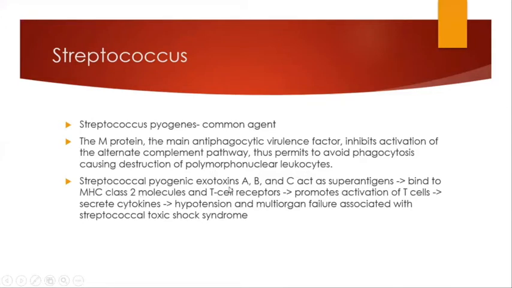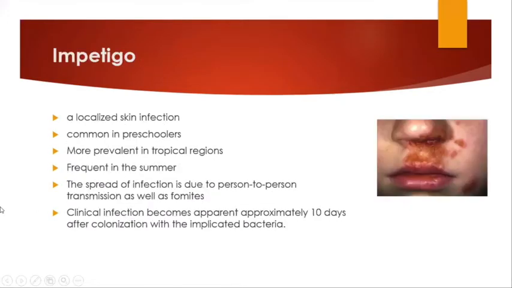Streptococcal pyogenic exotoxins A, B, and C act as superantigens which bind to MHC class II molecules and T cell receptors, promote T cell activation, and secrete cytokines, which leads to severe hypotension and thus multi-organ failure associated with streptococcal toxic shock syndrome. Now coming to the topic proper, the first important bacterial infection which is very commonly seen is impetigo.